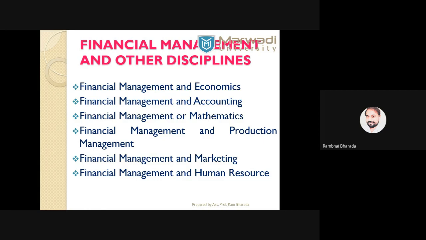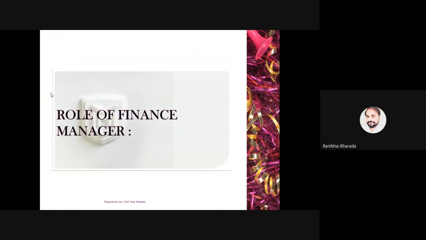So from that point of view, both subjects are similar. In accounting, we have some statements, we have some accounts. In financial management, we have some calculations, we have some statements. So from that point of view, both are the same. As compared to mathematics, in mathematics we have formulas, and in financial management we have formulas. Of course, calculations are different, but the fundamentals are the same. So both subjects are interrelated.